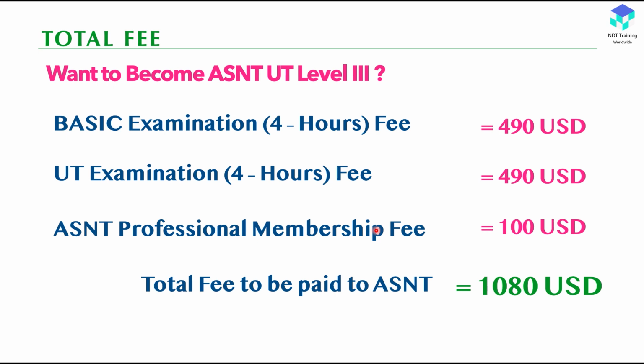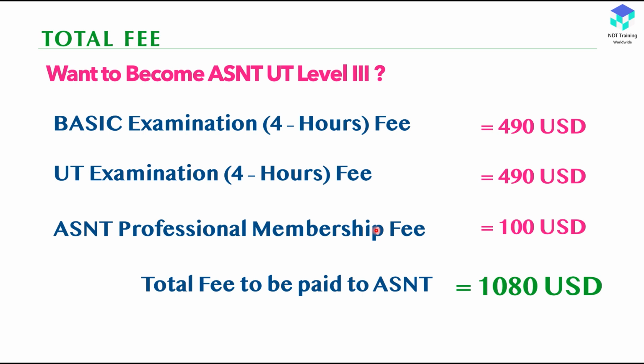So coming to the membership, why do we need to take the membership? Some people ask this question, because if you see the fee structure, if you don't take ASNT membership, for every exam they charge an extra $75 or $65. Every exam you need to pay. For example, the basic exam you need to pay $545, then UT also $545, PT $525, something like that.